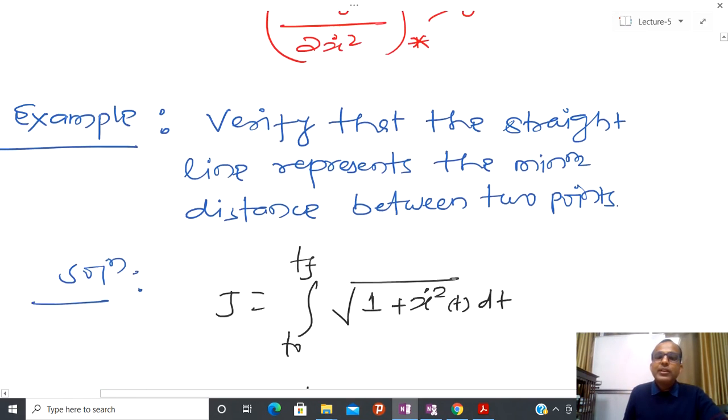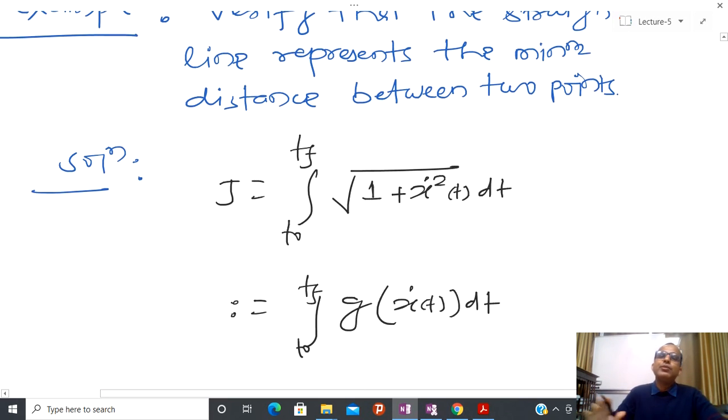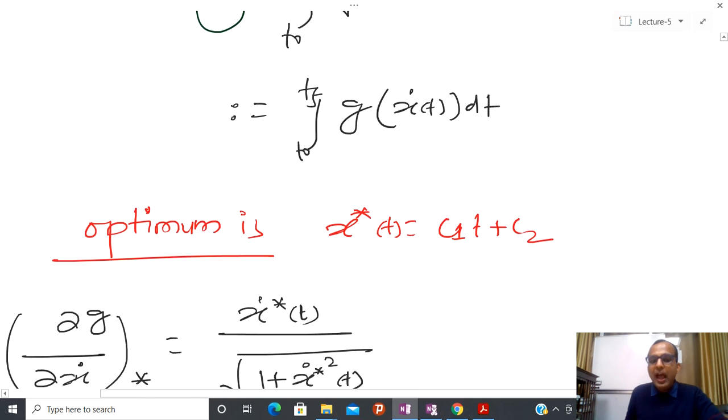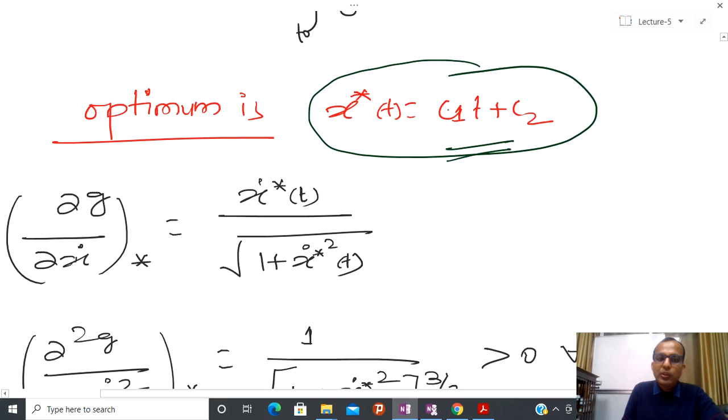So now let us verify whether the straight line represents the minimum distance between 2 points or not. We know how to find this functional, and at the optimum, in order to find it, I have to solve the Euler-Lagrange equation, which I have already solved, and I am able to conclude that the optimum is going to lie along this particular line.